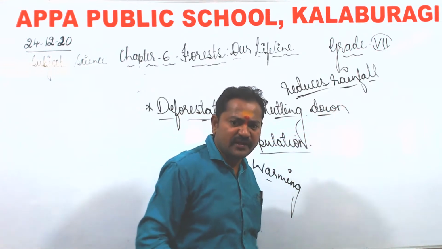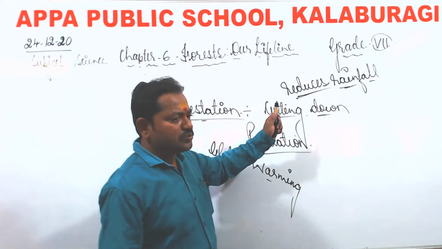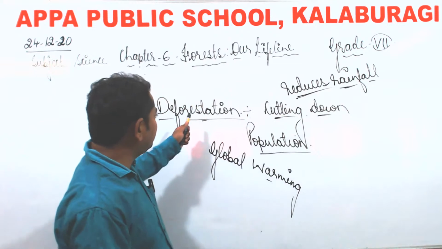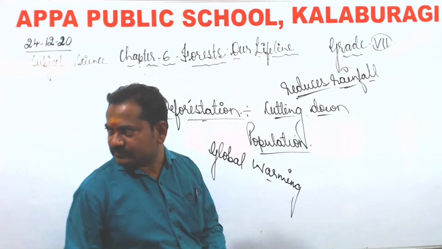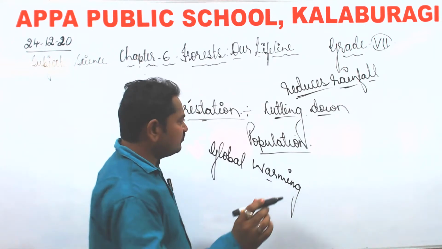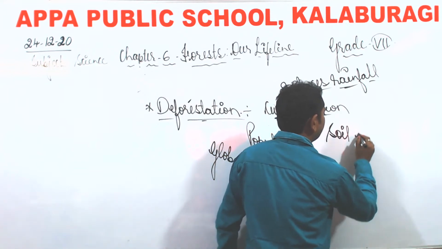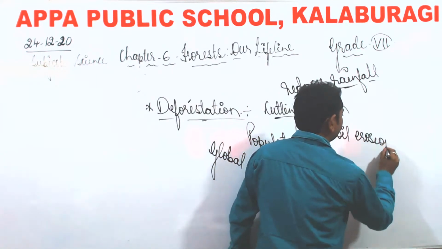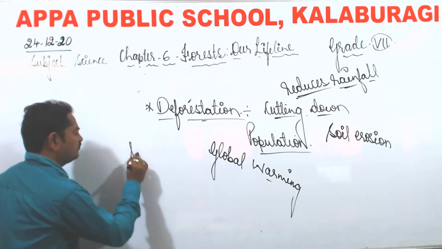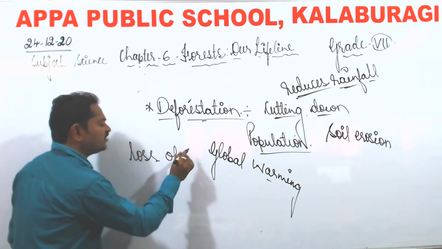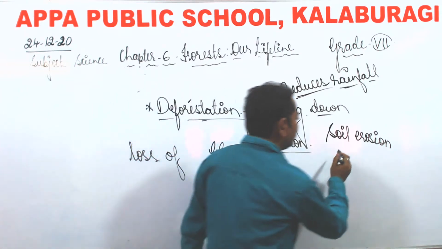In this way the forests are very useful for us. We have to grow the forest. Instead, the forests are being cut down, so this should be avoided. Then next, one more thing is soil erosion. What do you mean by soil erosion? The loss of the topmost layer of the soil by the force of wind and water is known as soil erosion.